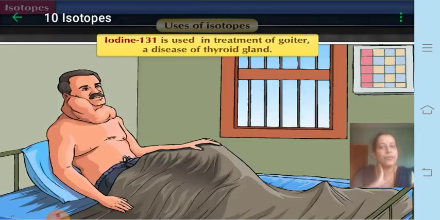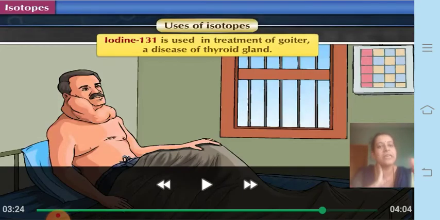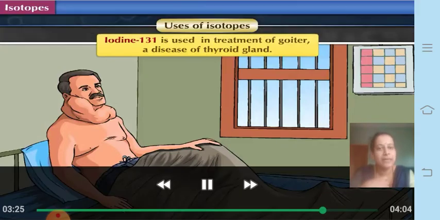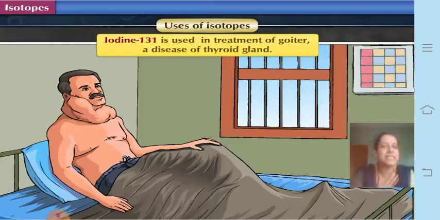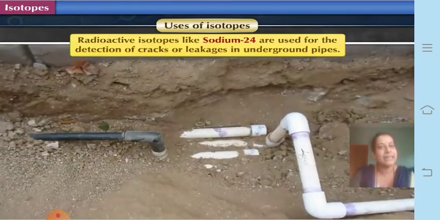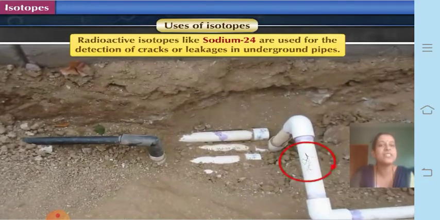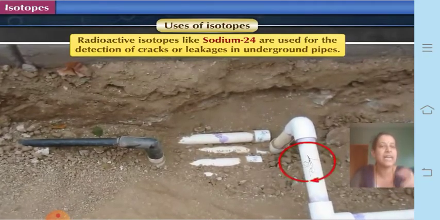You can see how it is given, radiations are given. Then you might have seen people having a lump over here. That is called a goiter. Now how can this goiter be treated? It can be treated by the use of a radioactive isotope called iodine 131. This goiter is a disease of the thyroid gland. Then radioactive isotopes like sodium 24 are used for the detection of cracks or leakages in underground pipes.